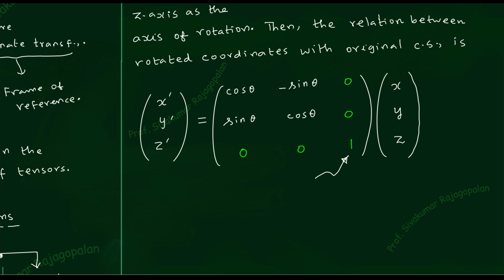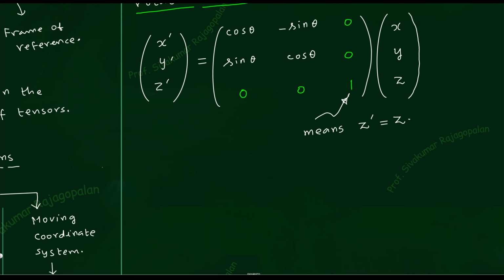Now come to the 1. What do you mean by the green color 1 that I have written? This means that the z-axis is invariant. z prime equals z. We did not rotate the z-axis because it is the axis of rotation. So rotated coordinates, I will underline the rotated coordinates in the green color and I will explain it at the end. I just want to tell that rotated is different from rotating. Rotated coordinate is different from rotating coordinate. That point I will tell later, but now let us proceed further.